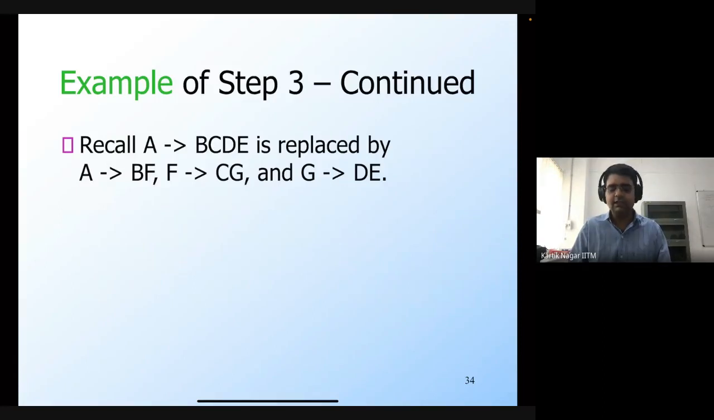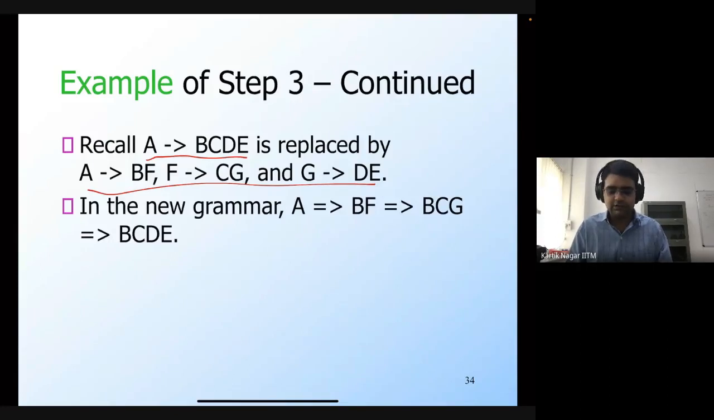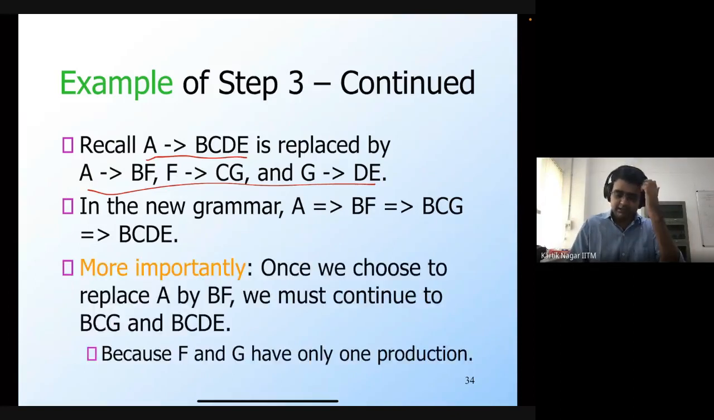Again, we have preserved the intent of this production rule, in the sense that if you have a derivation which uses this production rule, then I can come up with a newer derivation which uses this sequence of production rules and gets you the same sentential form. So in the new grammar, I can derive BCDE from A using this sequence of newer production rules. Importantly, once we choose to replace A by BF, since this is the only production rule which involves F, the only thing that I can do is continue to BCG and BCDE.